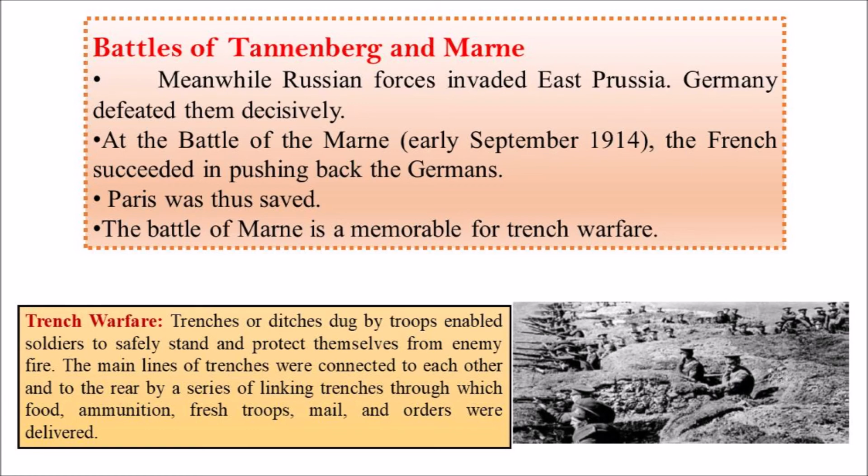On the other side, the battle between France and Germany took place at Marne. In this battle, the French succeeded and Paris was saved. Therefore, the Battle of Marne is said to be a memorable event for the French.